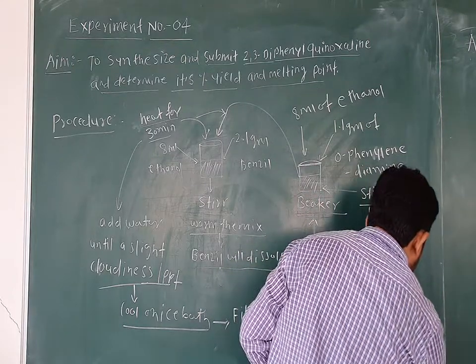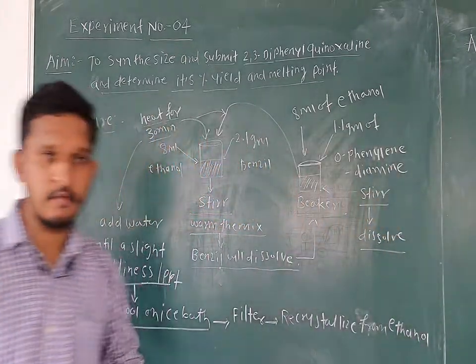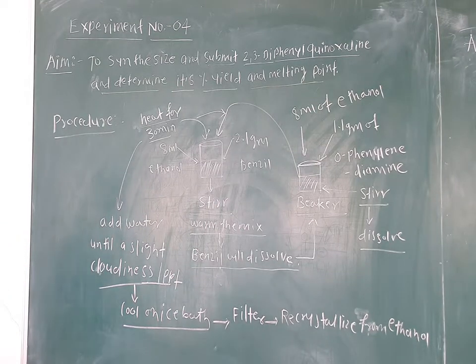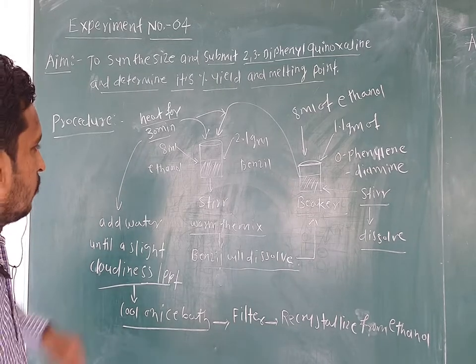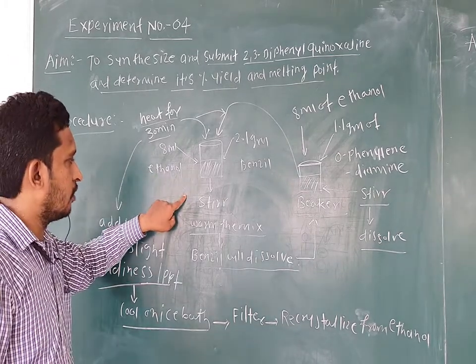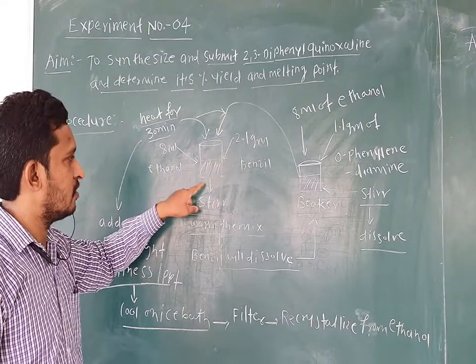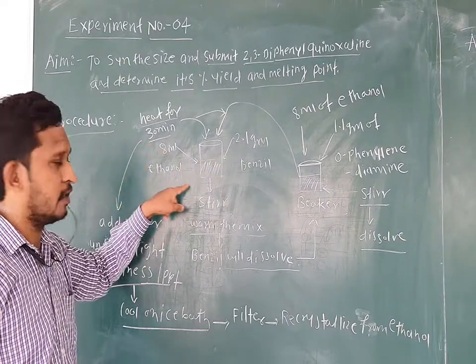Then it is recrystallized from ethanol. So this is the procedure for the synthesis of 2,3 diphenyl quinoxaline. First of all, you have to take a beaker. In the beaker, take 2.1 gram of benzil and add 8 ml of ethanol. Then stir and mix the benzil.